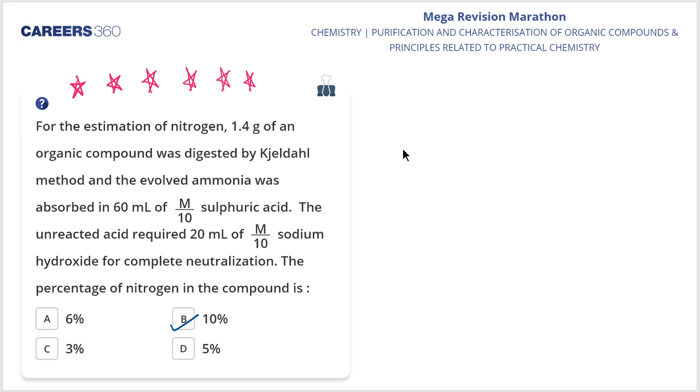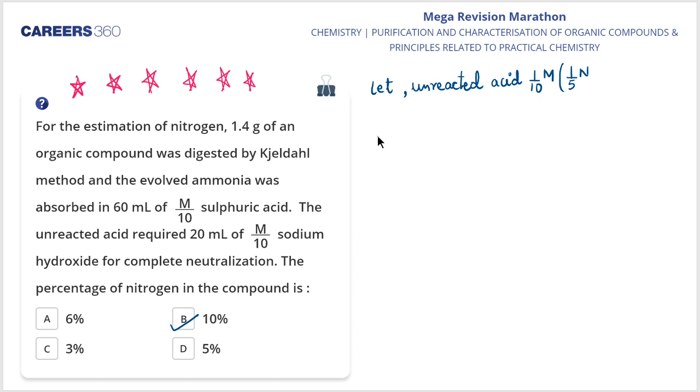Let's find the volume of unreacted H2SO4. The unreacted acid's concentration is given as 1/10 molar. Now 1/10 molar H2SO4 means 1/5 normality, because the basicity of H2SO4 is 2.